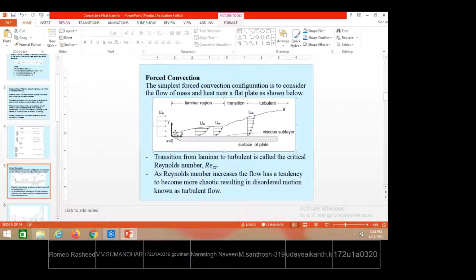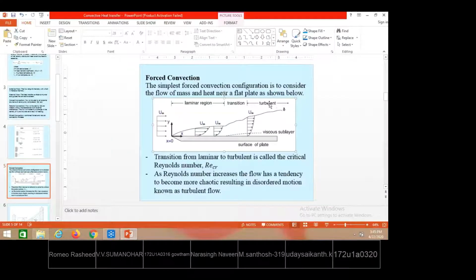Suppose the fluid particles are moving in a straight line, so up to this laminar region, all layers of the fluid particles travel in the same linear direction only. So the pattern of fluid streams will remain the same. During transition, there is a change of pattern from the uniform pattern to some other pattern, and some zigzag or random movement of the fluid particles takes place, leading into the turbulent region.